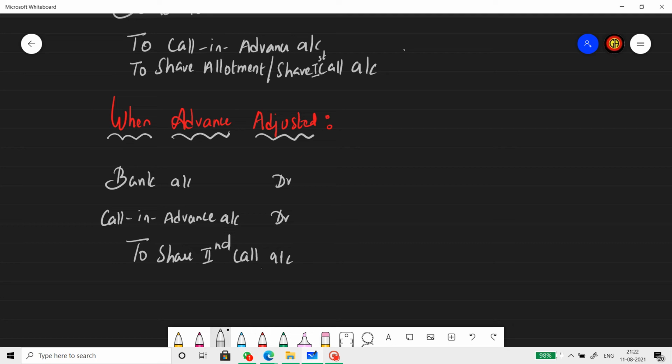Calls in advance is a liability account and it has a credit balance. So when you open an account, you credit it, and when you close the account, you debit it. So calls in advance, note, calls in advance is a liability account, so it will have credit balance. So when you create that account, you have to credit it, and when you close that account, you have to debit it. Now let's take some sum to explain this.